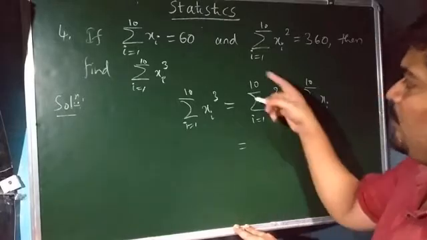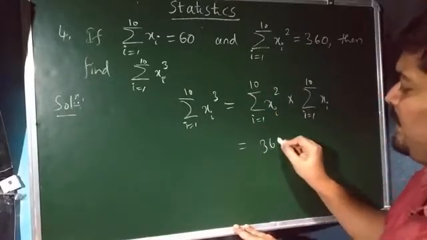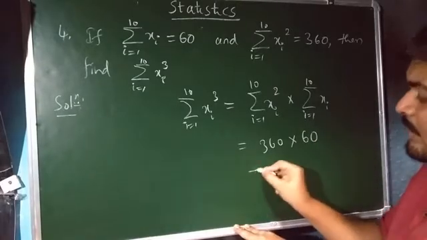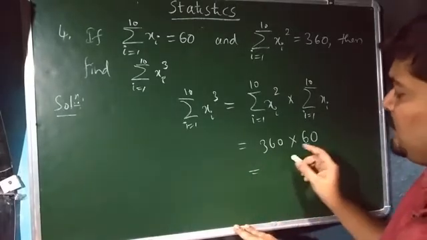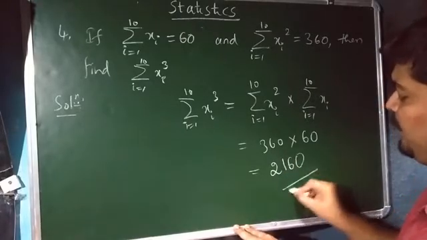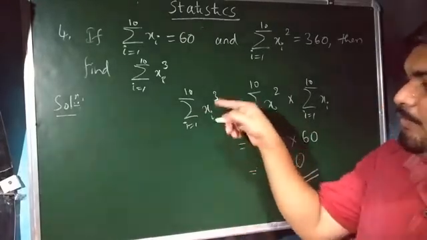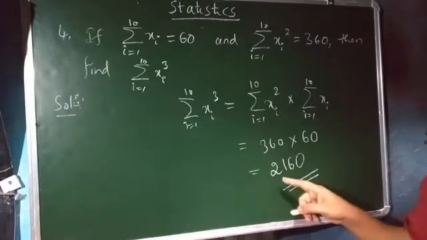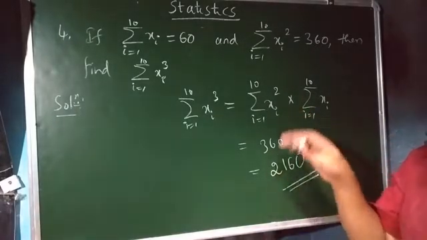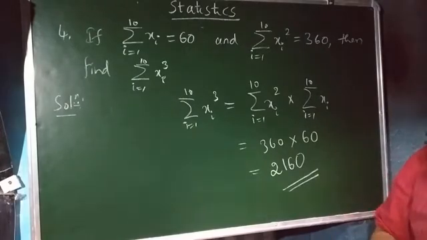What is the value of this one? That is 360, and this one is equal to exactly 60. Now if you multiply these two things, how much will you get? 2160. Therefore, summation of xi cube, where i running from 1 to 10 comes out as exactly equal to 2160. I hope all of you have understood the basic competitive class of the chapter statistics.